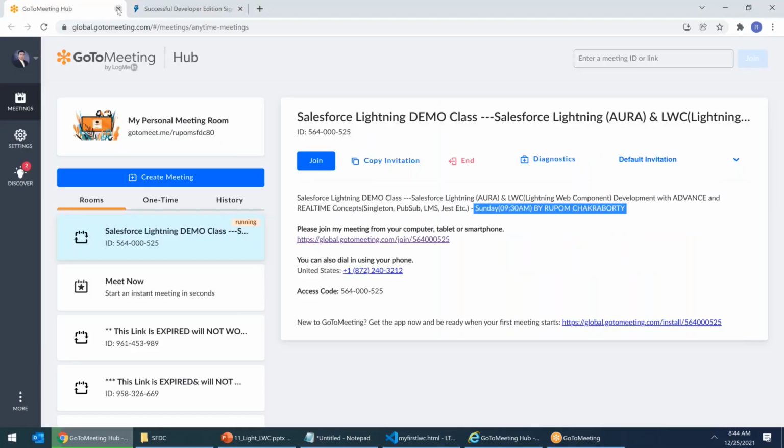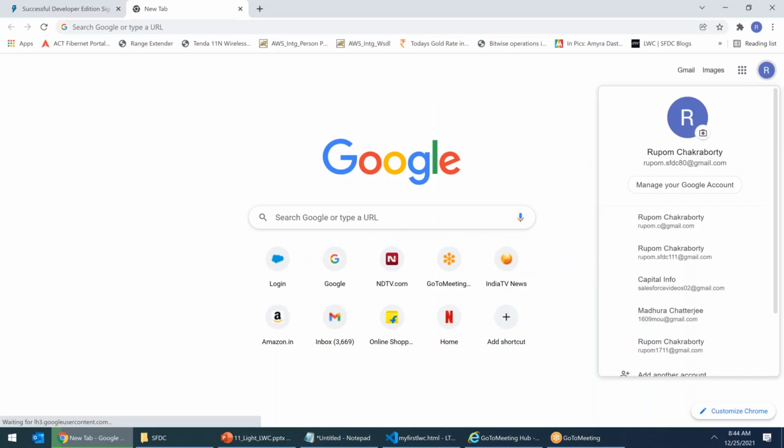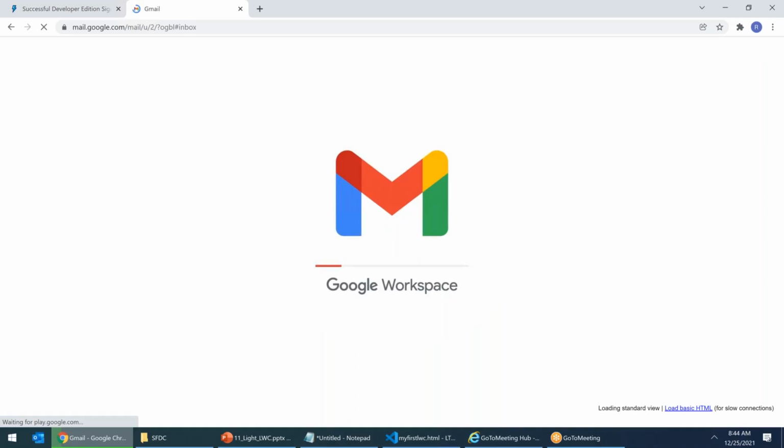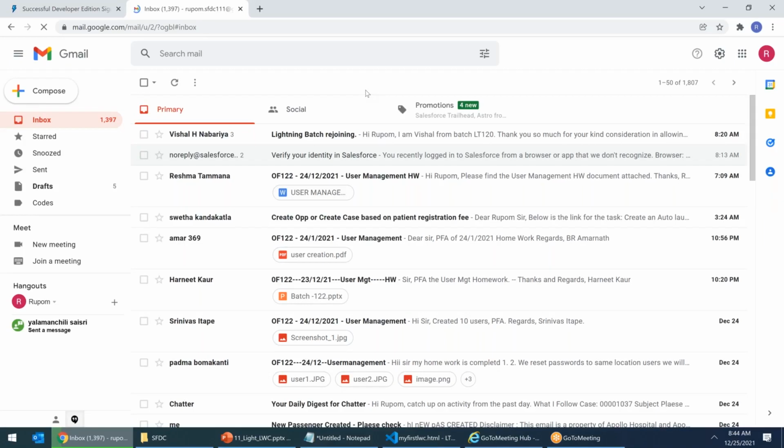So let me go and check my Gmail, rupam.sfdc111@gmail.com. It's going to take a little time for me to get the welcome email. You don't need to do this step in case you already have a developer account where you're doing your Apex programming or learning your admin courses.